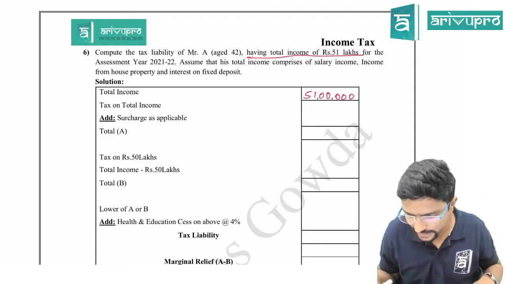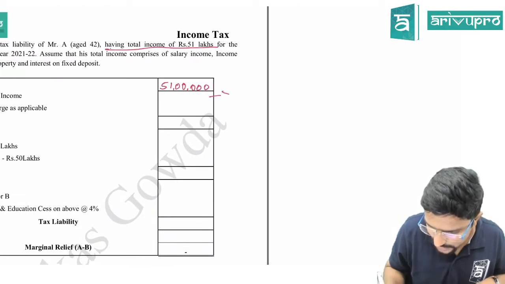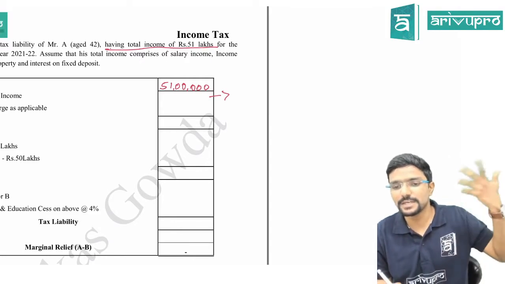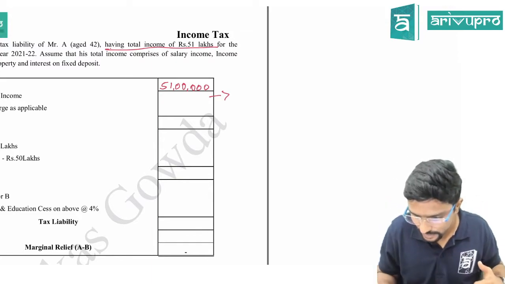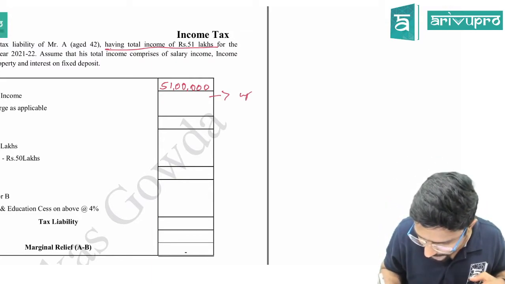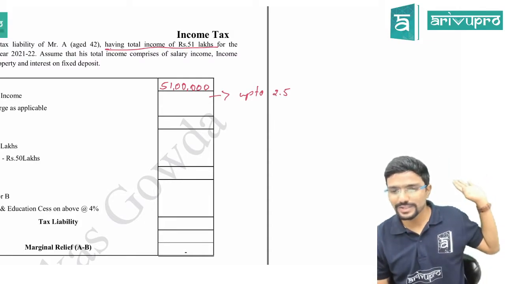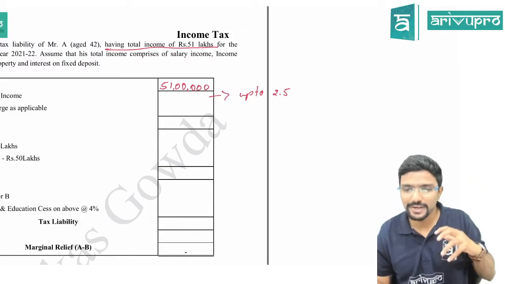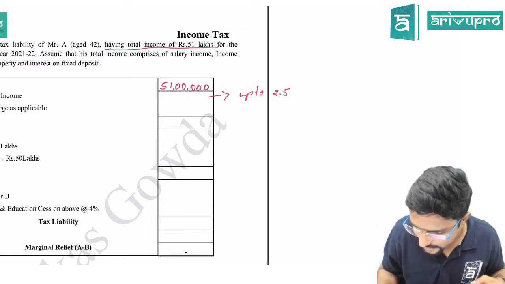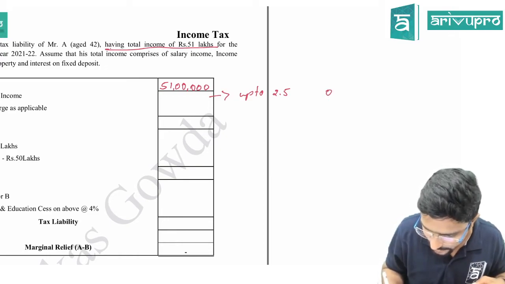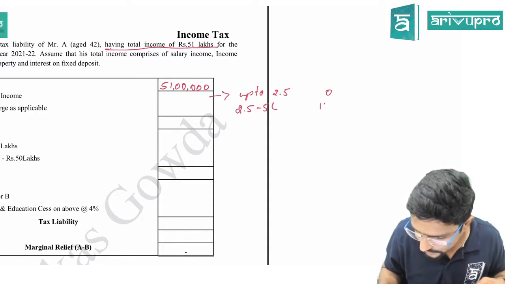Then tax on total income. If I calculate here quickly, what is the basic exemption limit applicable for him? It is 2 lakh 50. So up to 2 lakh 50, nothing. I can straight away take up to 10 lakh as 1 lakh 12,500, guys, but some people might not be comfortable, so I am doing it again. So it is 0. Then from 2.5 lakh to 5 lakh, it will be 12,500.